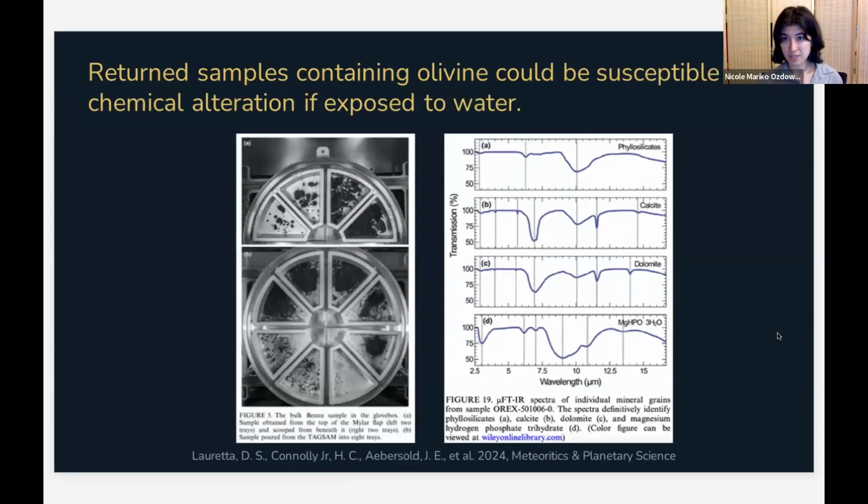So we care about this because we have discussed in several previous talks that some return samples contain olivine, and samples from near-Earth asteroids like Itokawa, Ryugu, Bennu have experienced extensive solar wind irradiation. And if they do contain olivine, which we've seen that they do, they could be susceptible to chemical alteration if exposed to water. But obviously, olivine isn't the only mineral present in these return samples. And I would like to note this is a picture of some of the return samples from OSIRIS-REx and the spectra of some of those samples, where there has been reported presence of phyllosilicates. Next slide, please.